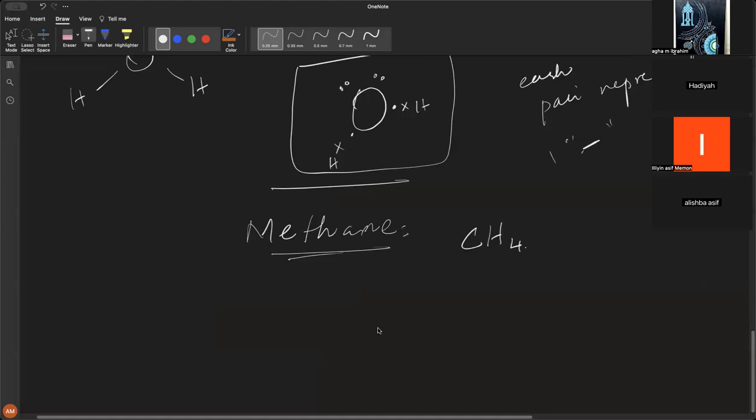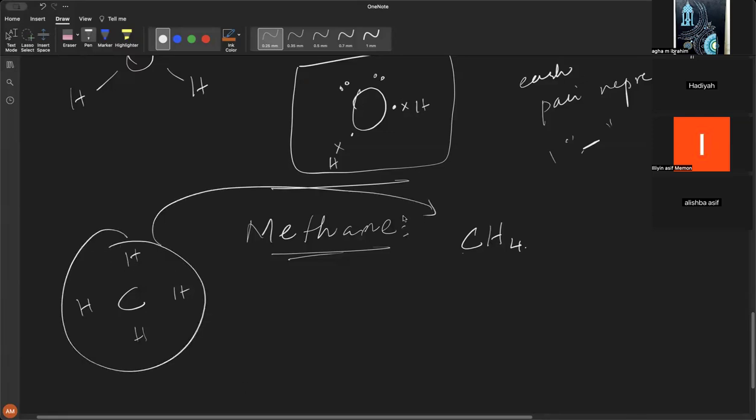So obviously, I've told you multiple times, whenever you are doing it, the element which has the least number is going to make up the center, right? So carbon is going to become the center, and we know there are 4 hydrogens, so each hydrogen is going to be around it, right?